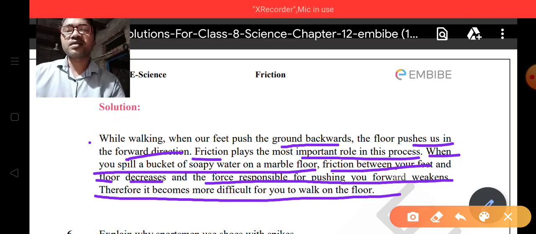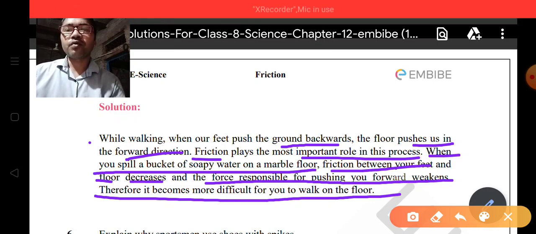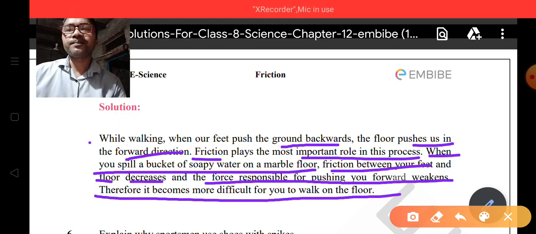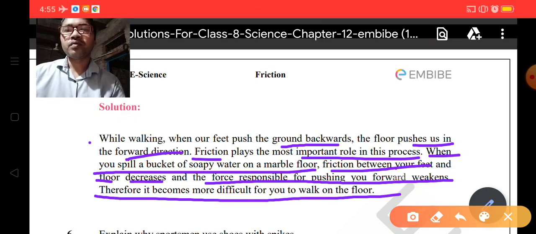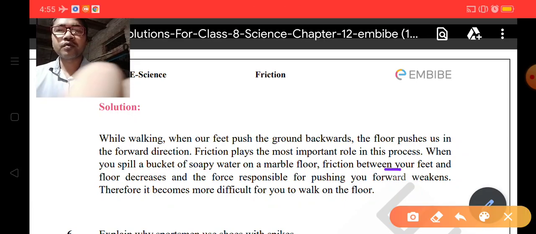Walking on the floor in this case becomes very difficult, because the soapy water behaves like a lubricant, and it minimizes the friction between the floor and your feet, because you try to walk on that surface.